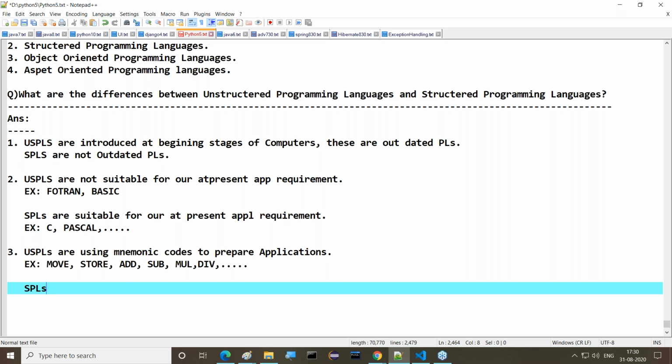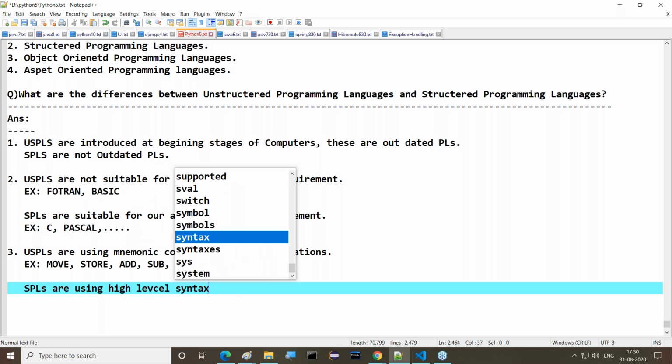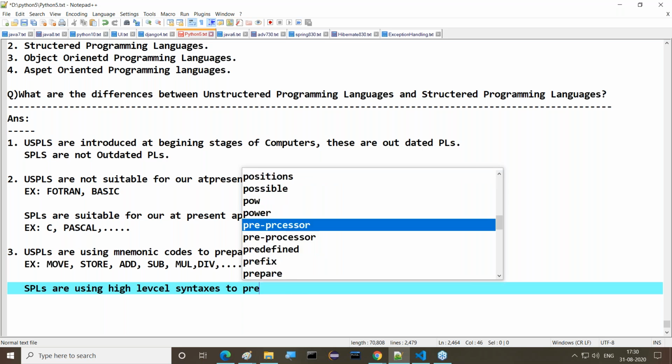But structured programming languages are using which type of code, guys? Now tell me. Structured programming languages are using high level syntaxes to prepare applications.